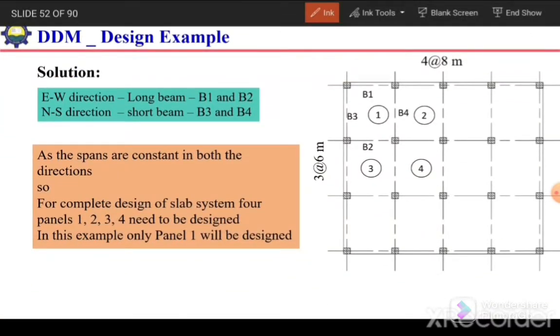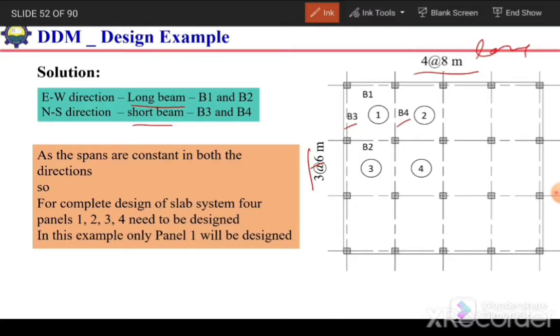Okay, if we sketch that slab system, it will be like this: 4 panels in this direction and 3 panels in this direction. The beams spanning in the longer direction, here it is 8 meters, so it is longer, and this 6 meter is shorter. In the direction of the longer span we have B1 and B2, and these are long beams, and the beams in the shorter direction are B3 and B4, and these are shorter beams.